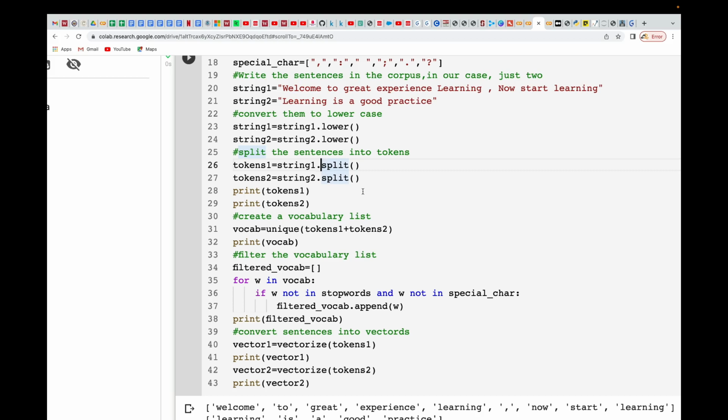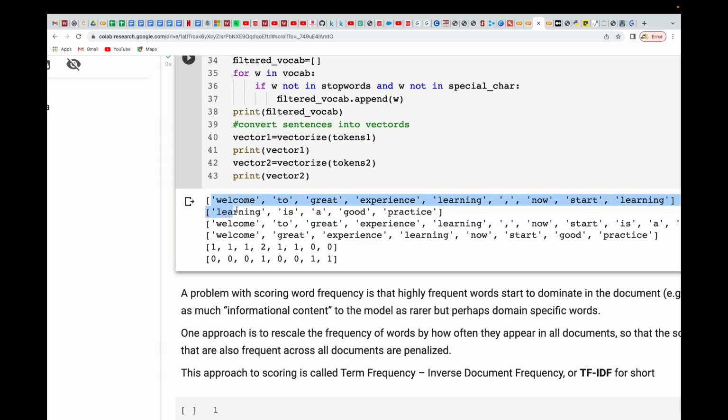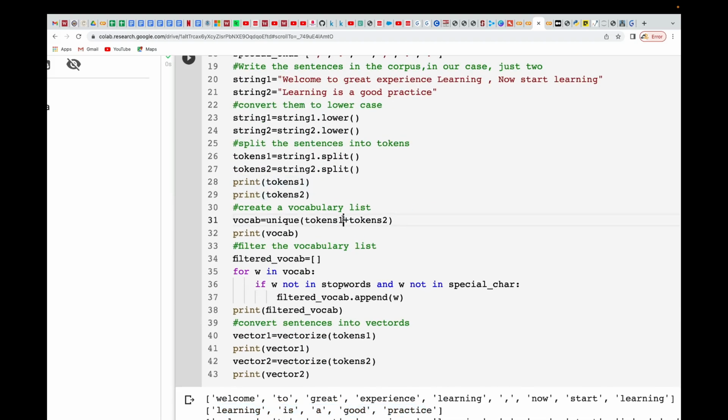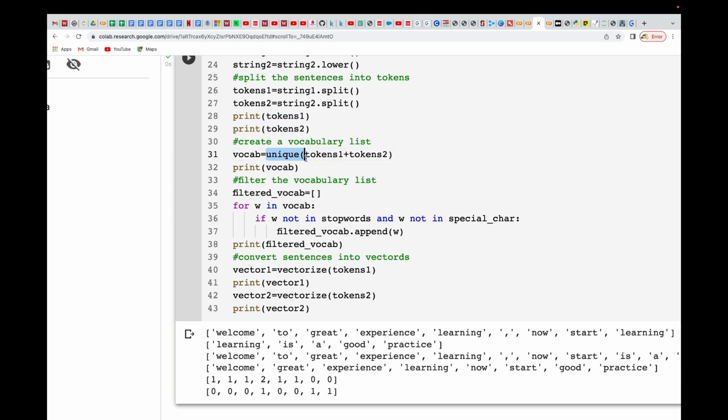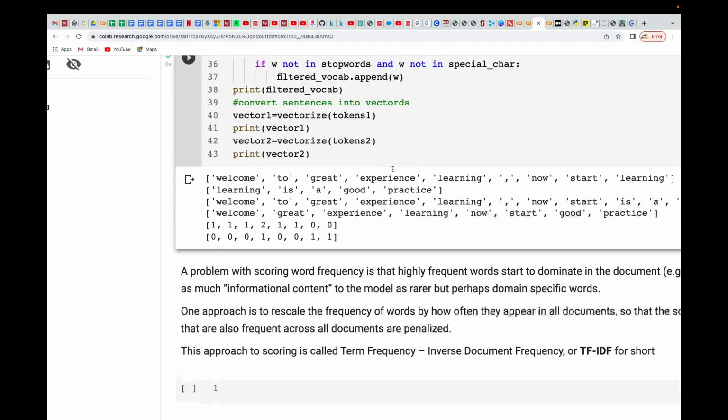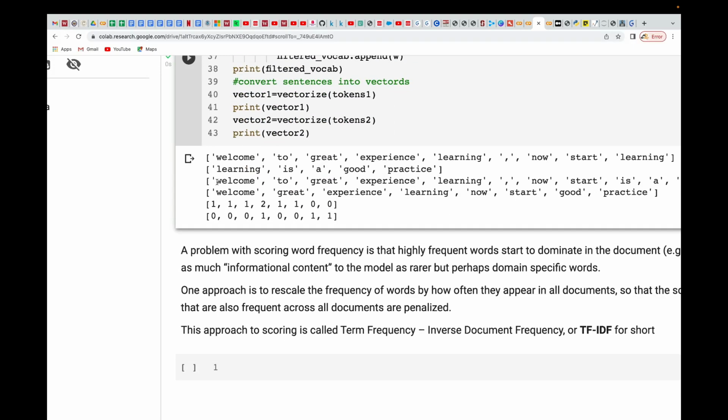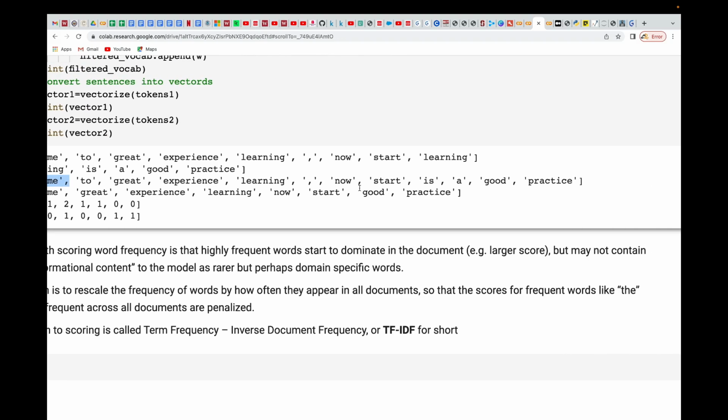I'm not using any NLTK over here. Once I do that, I print them for you to see, and these are the ones that you're seeing over here. The first one has been tokenized well for us, and the second sentence is also here. Then I use the unique function to check that I'm picking only the unique items and not redundant items. You can see that's what I'm printing over here: welcome to great experience learning, now start learning, and then it's a practice.